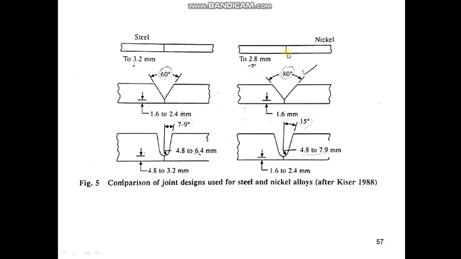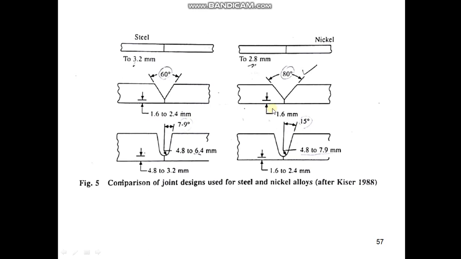Secondly, for thicker sections, for groove angle we are going for a wider groove angle and less root face thickness. For steel we can go up to 1.6 to 2.4, but we go for the lower side, 1.6 mm, with nickel base alloy.